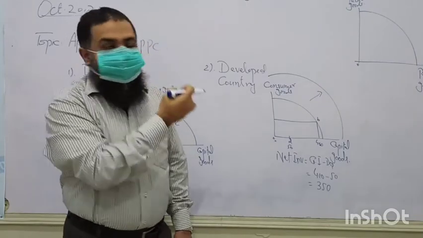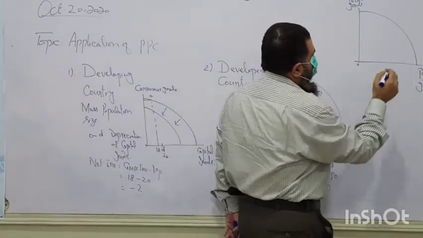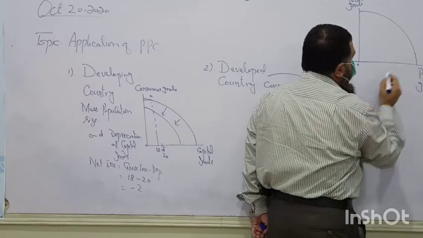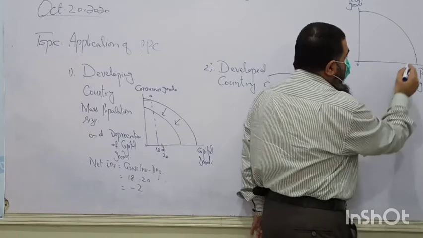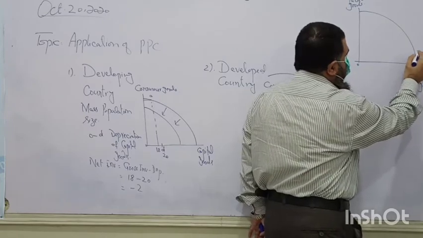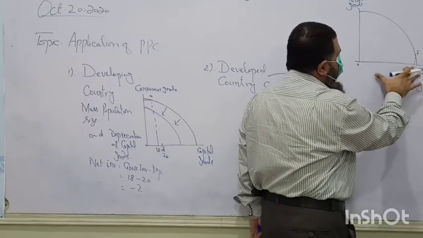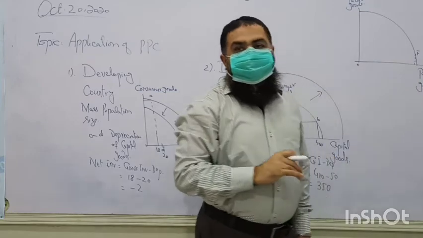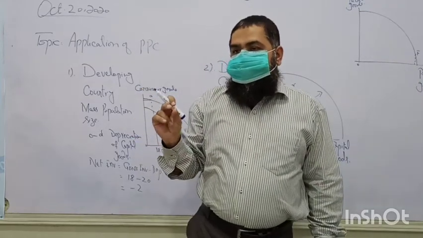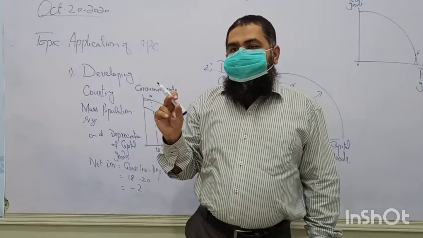Look here. If the economy is producing at this point F, where almost all of the private goods are produced, only a few of the public goods are produced.